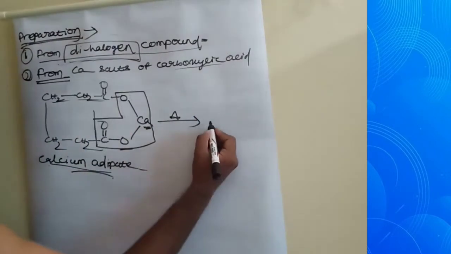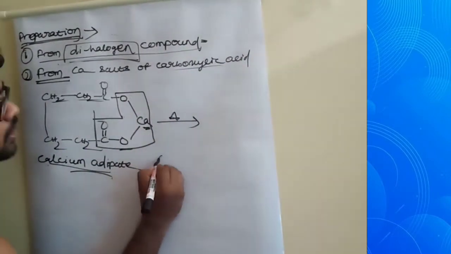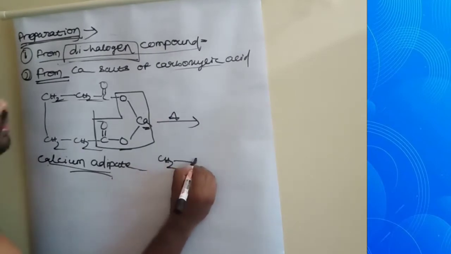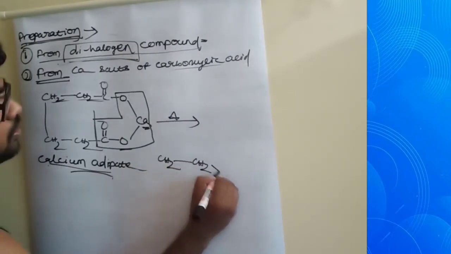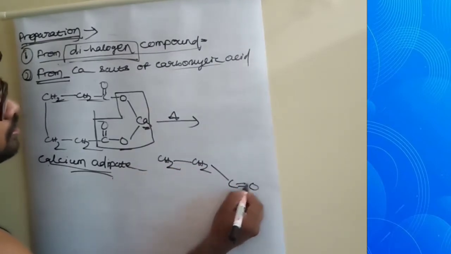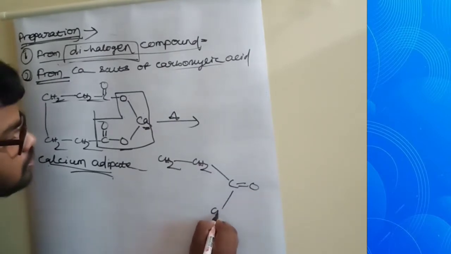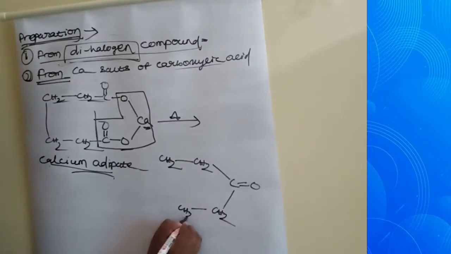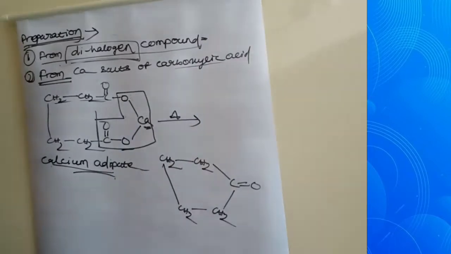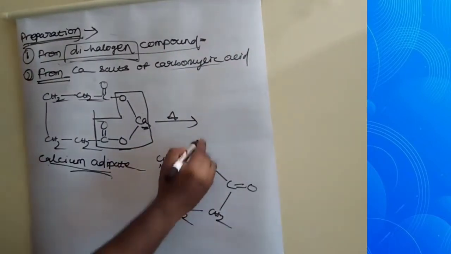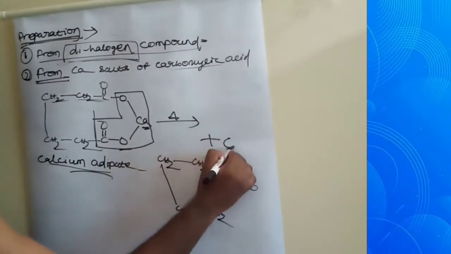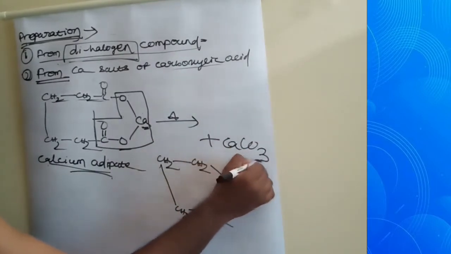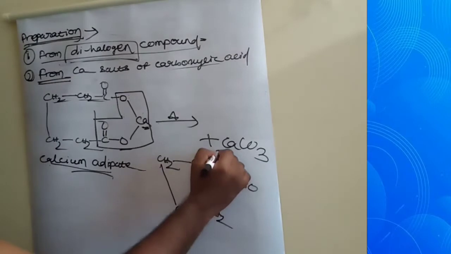Then see the product. This is the product, and calcium carbonate goes as byproduct.